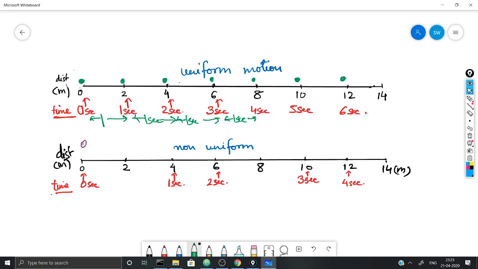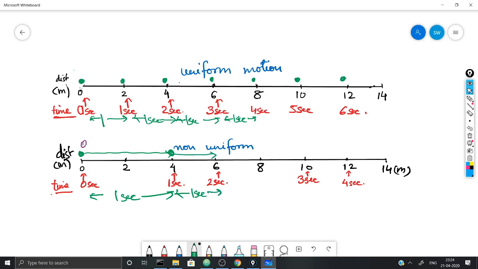Now what is non-uniform motion and how is it different? Suppose the object is at 0 meters at time 0 second. Now in the next 1 second, it reaches this point covering a distance of 4 meters. In the next 1 second time interval, what is the distance covered by it?